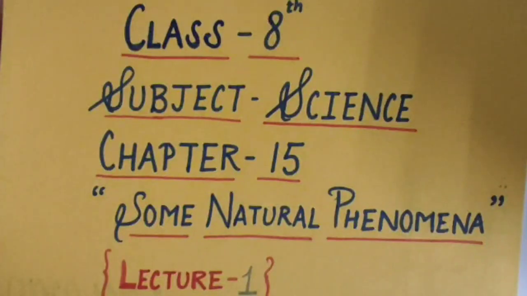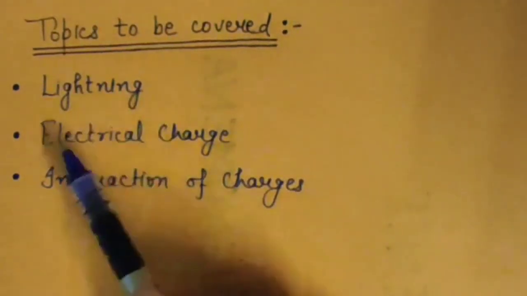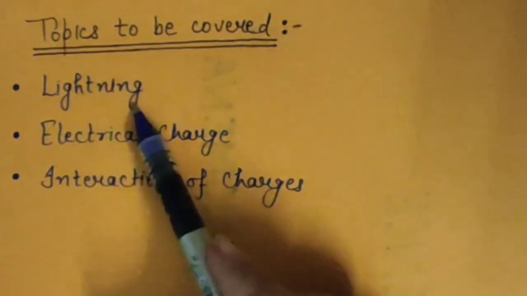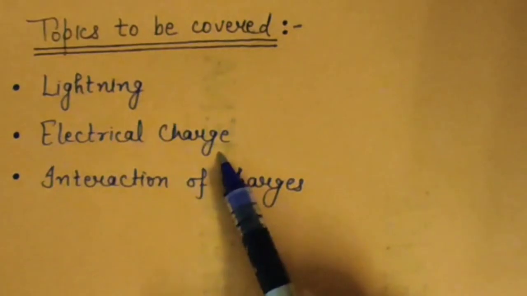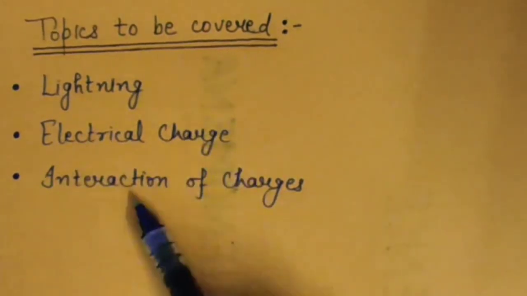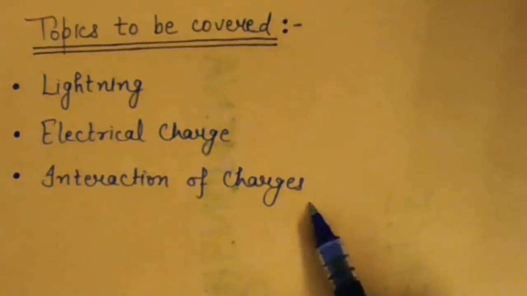Hello students, today I am going to start a new chapter of subject science, chapter number 15, that is some natural phenomena. This is your lecture number 1. Topics to be discussed in this lecture are, first is lightning and second is electrical charge, and after that interaction of charges. So we will cover these three topics in this lecture.